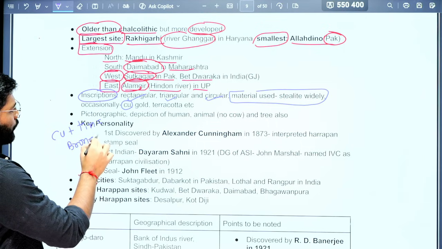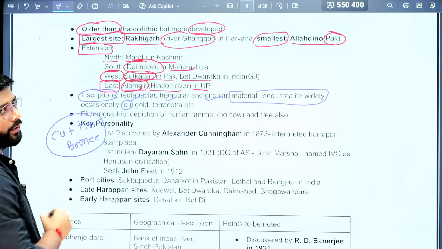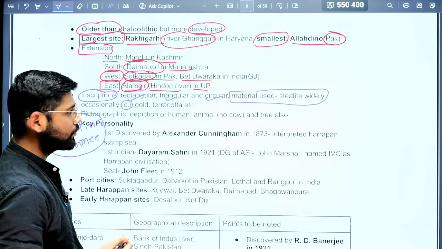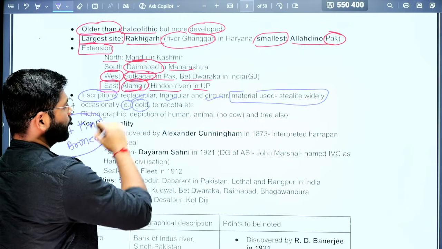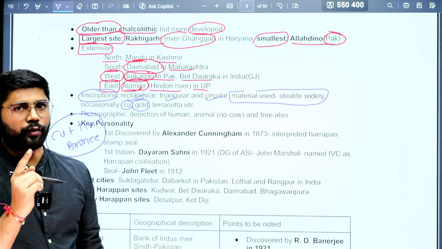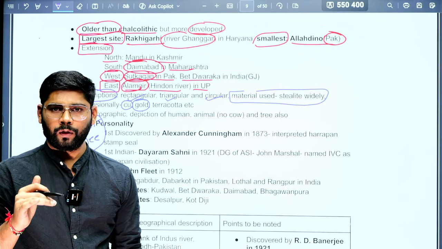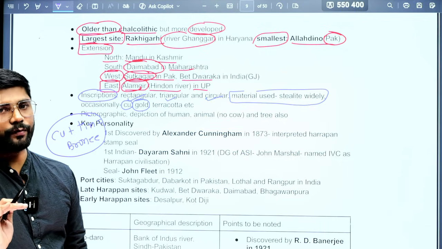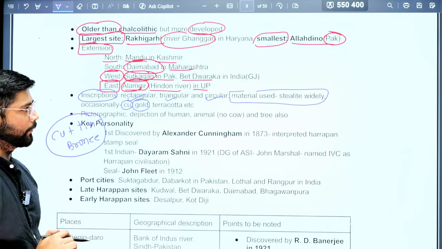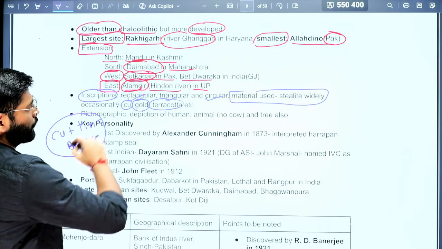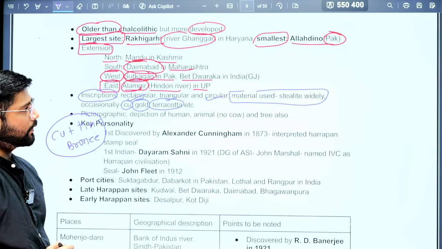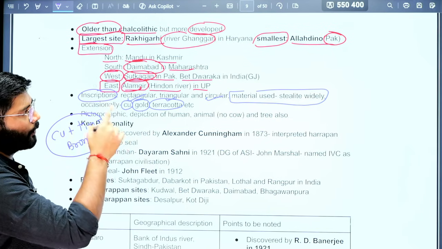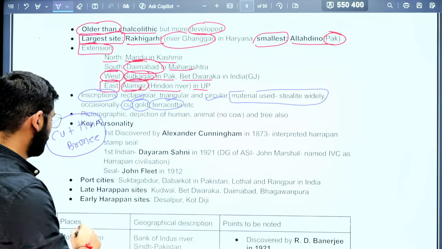So the people knew metallurgy well. This is one more interpretation you can draw. Obviously they used copper, then gold. This is important because UPSC will trick you here. They will ask about this: there was no gold inscription found in the Indus Valley civilization, but they used gold. Then also terracotta. So these are the materials they used for the inscription, and the shape is either rectangular, triangular, or circular.